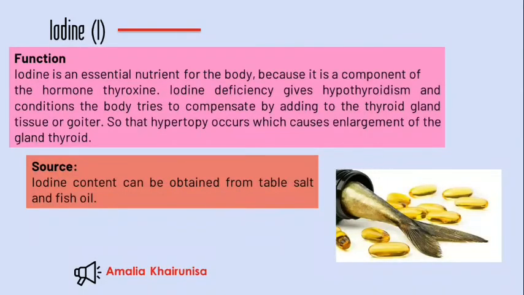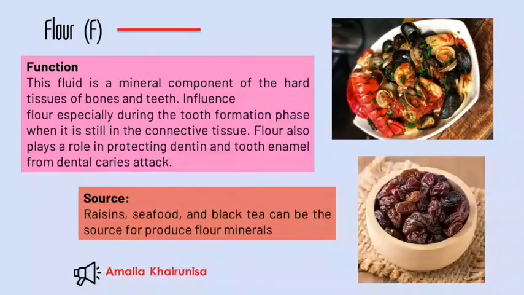The next is iodine. Iodine is an essential nutrient for the body because it is a component of the hormone thyroxine. Iodine deficiency causes hypothyroidism, and the body tries to compensate by adding thyroid gland tissue, so that hypertrophy occurs, which causes enlargement of the thyroid gland. Iodine can be obtained from table salt and fish oil.